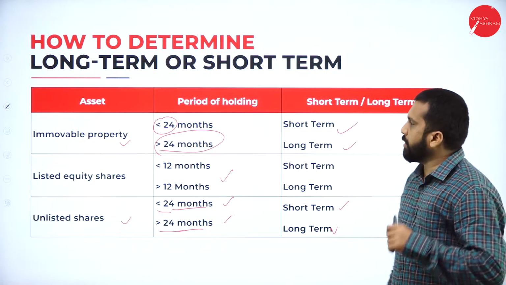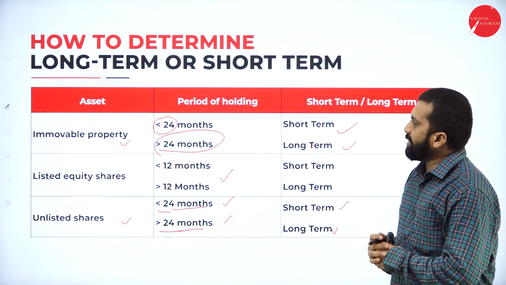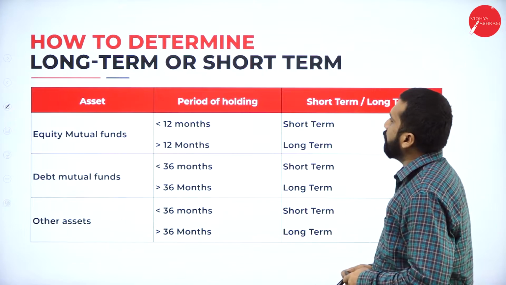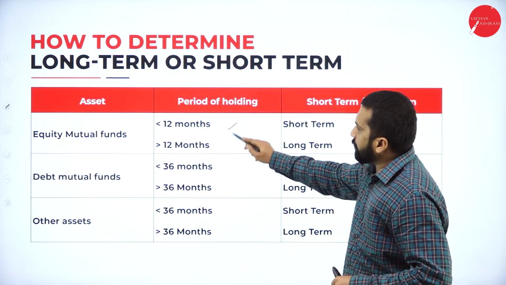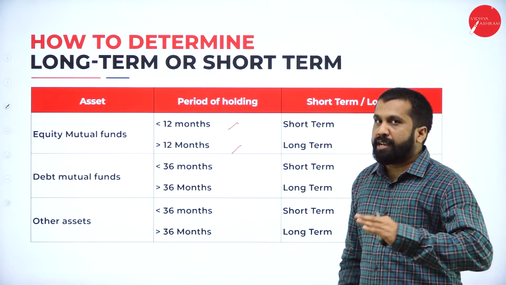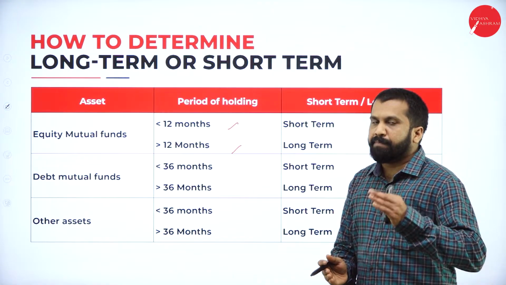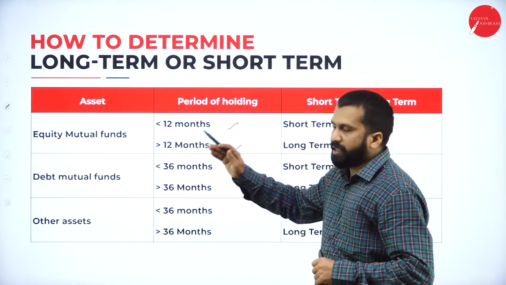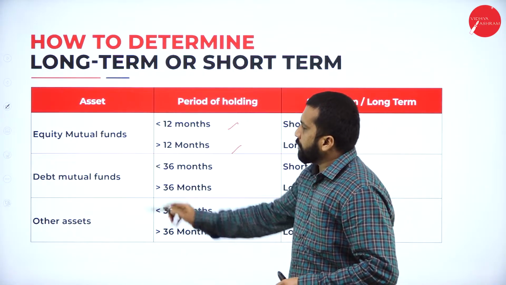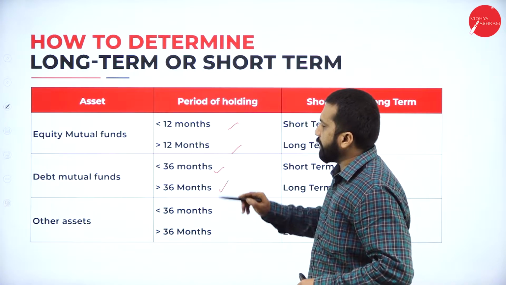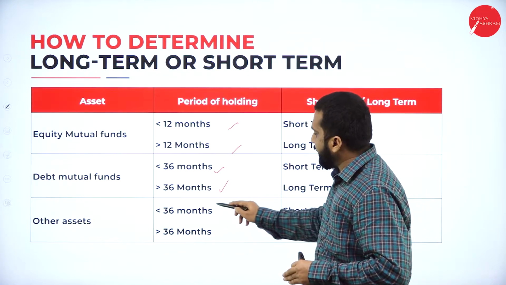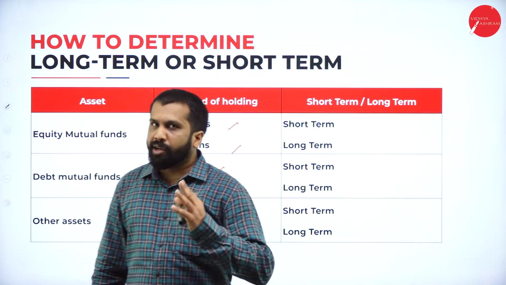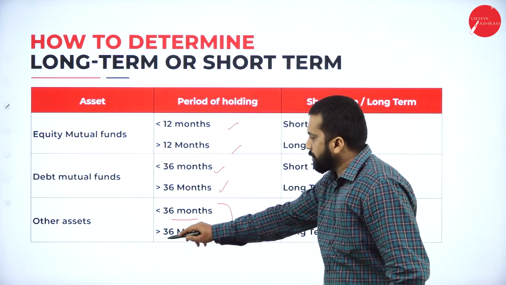Hope you are clear. Yes. We have immovable property, listed equity, unlisted equity. These are the informations we have right now. So equity mutual funds come under 12 months. You know what a mutual fund is? Shares and mutual funds are different. Mutual funds are less risky than equity shares. Now, I don't go in depth actually. Debt mutual funds are 36 months. Other than this, any other asset, your vehicle, your jewelry, or any movable machinery, all comes under 36 months.